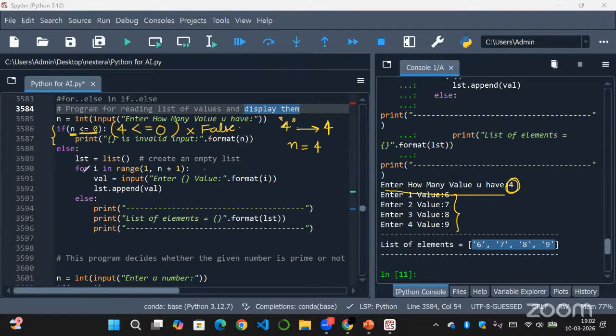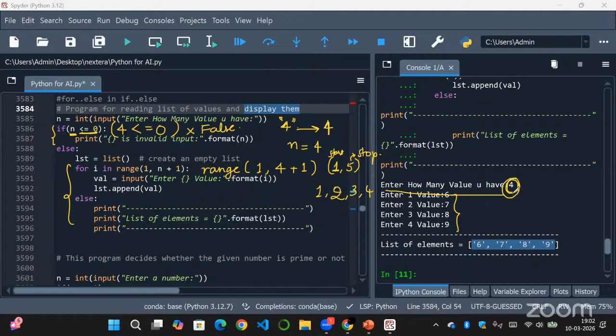In the for loop we have for i in range(1, n + 1). Here we are taking a range of elements: 1 comma n plus 1 means 4 plus 1, which is 5. So range of 1 comma 5. This 1 is the start value and this 5 is the stop value. This range will give us values 1, 2, 3, 4 only, so the stop value is excluded. We get only values from start to stop minus 1, that is 1 to 5 minus 1, so 1, 2, 3, 4.